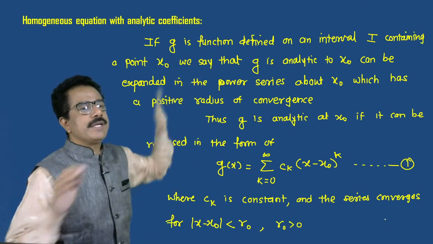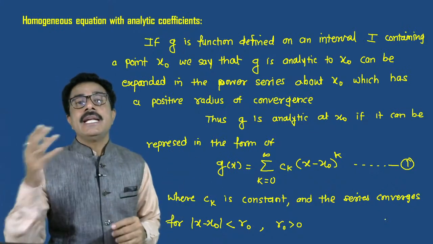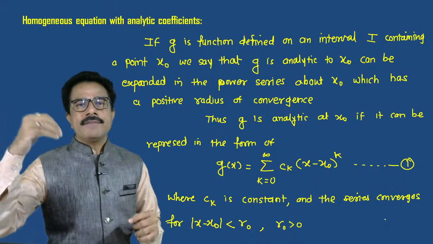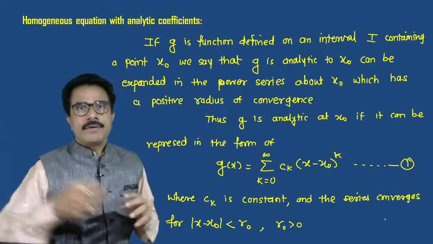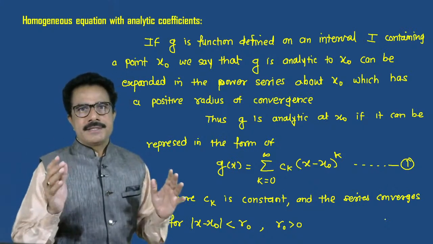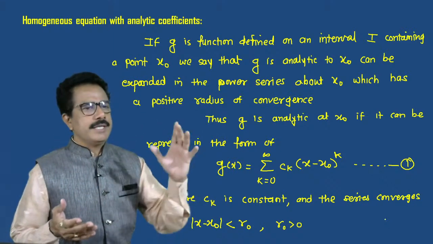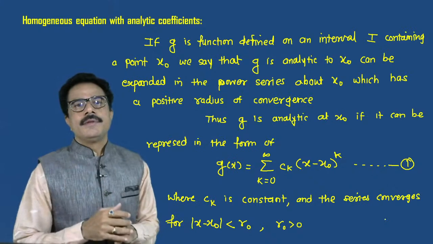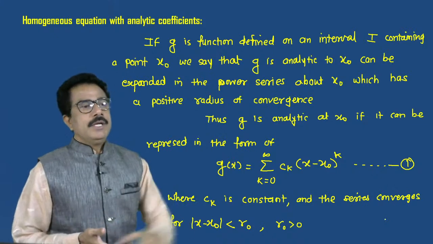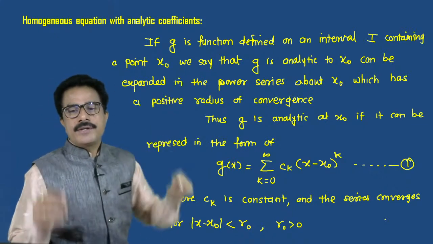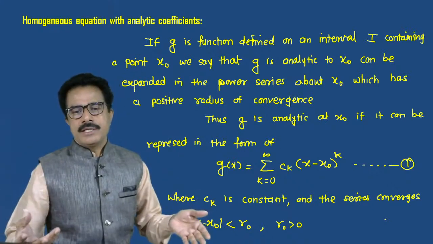The homogeneous equation with analytic coefficients. You already know what is meant by an analytic function. This is a homogeneous differential equation with variable coefficients, that means in this theory each and every coefficient of the differential equation must be in variable form. Suppose g is a function defined on an interval I containing a point x naught.